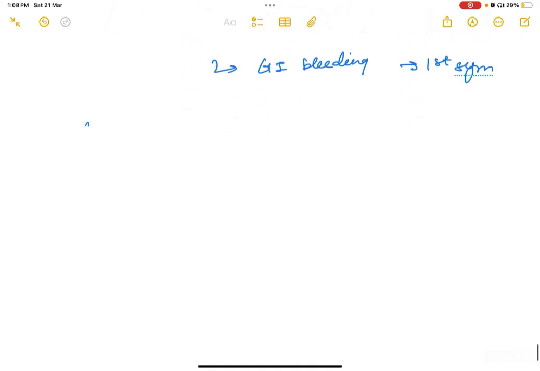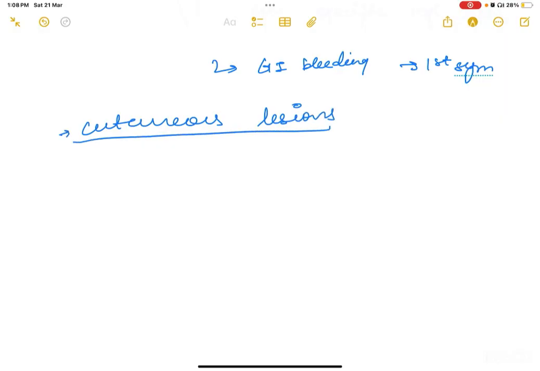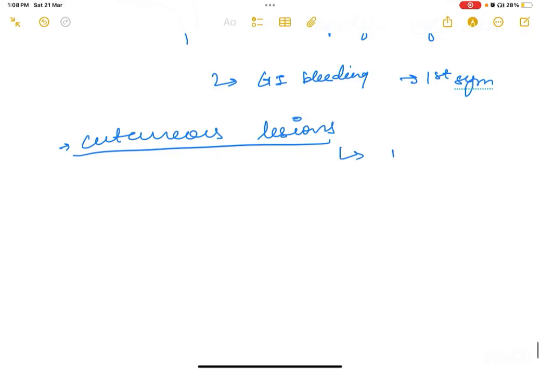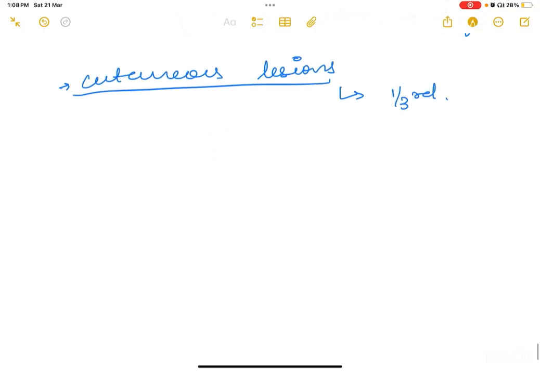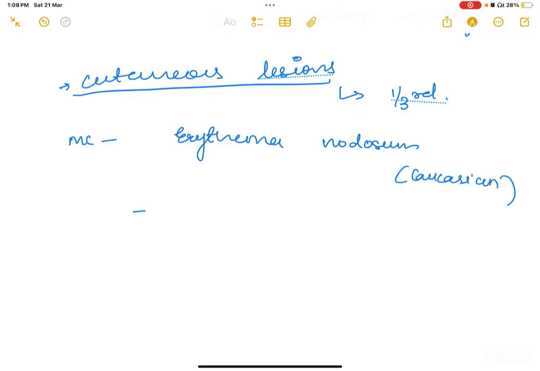Then you could get certain cutaneous lesions, which is the main reason why the patient would be in the dermatology OPD. Now, cutaneous lesions would be in one-third of patients of Takayasu arteritis. Now, in the Caucasian population, the most common lesion is erythema nodosum, right? But in the Mexican and Japanese population, they could get ulcerative subacute nodular lesions. You will get this in Mexico, Japan.